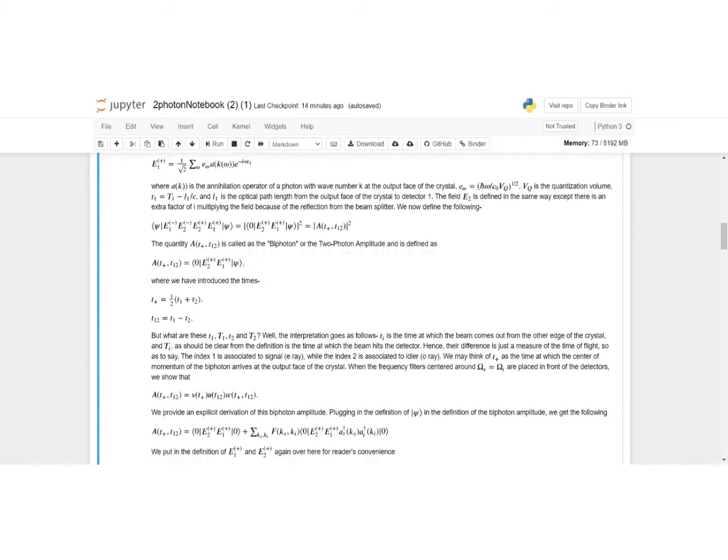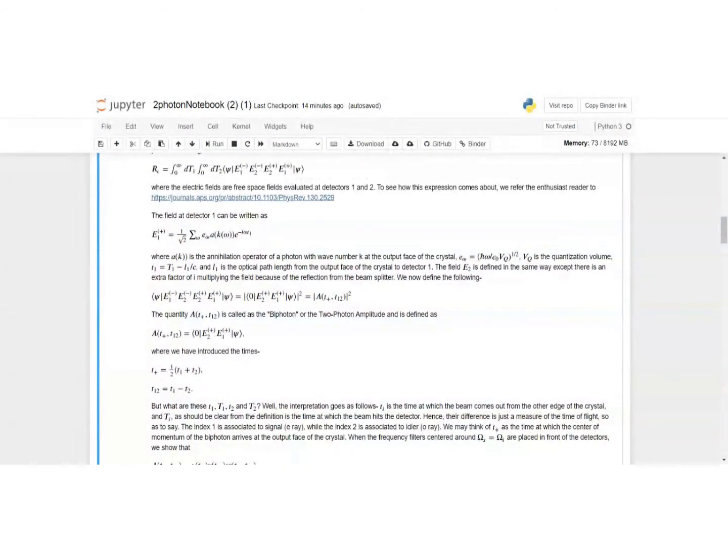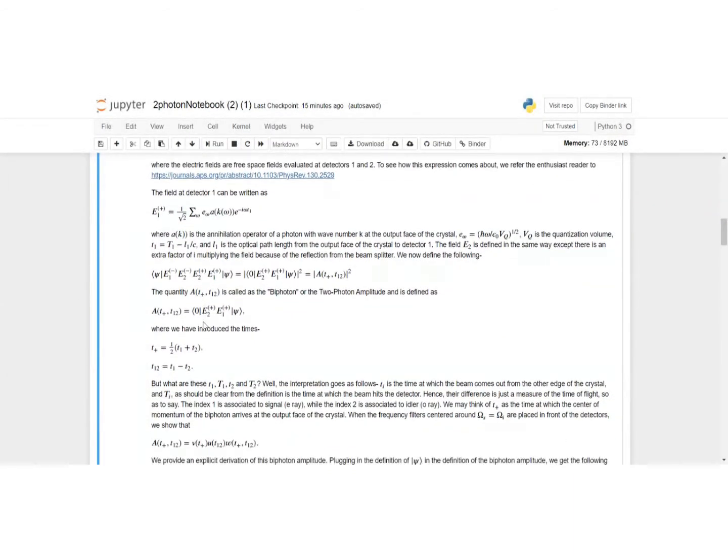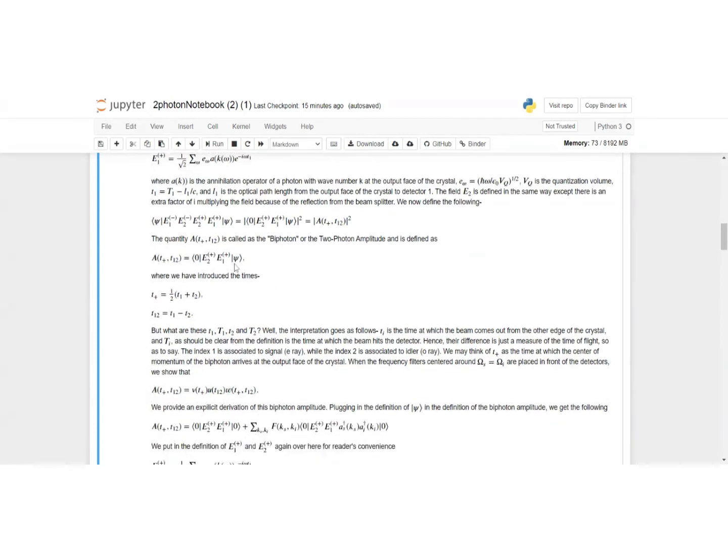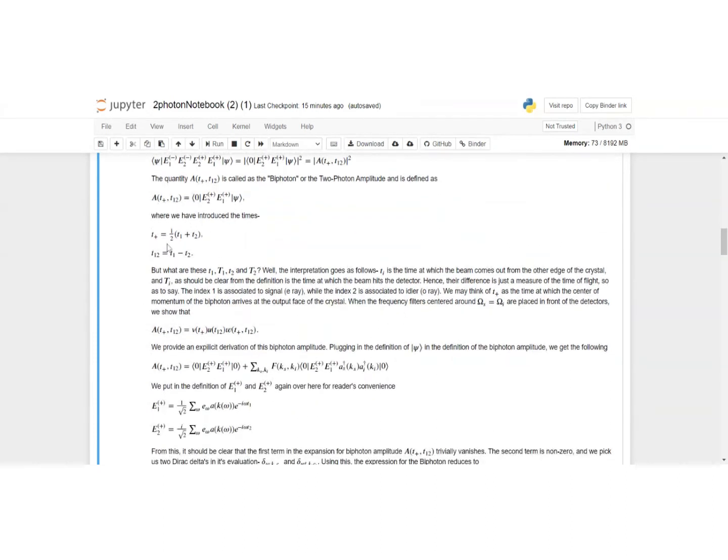We now define this quantity. Essentially, we are looking at this inner product. We are interested in this inner product, and we define this. We note that E2 plus is essentially the complex conjugate of E2 minus, and hence you can write it this way. And we define this smaller inner product, the inner product of the ground state and the state psi when acted upon by E2 plus and E1 plus, as the biphoton amplitude or the two photon amplitude, written as A of T plus, T12. By definition, it's this, where we have introduced these quantities. T plus is half of T1 plus T2, and T12 is T1 minus T2.